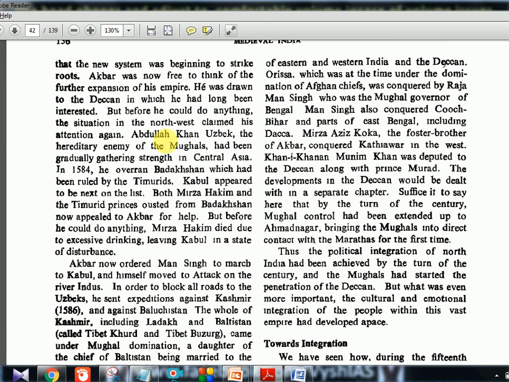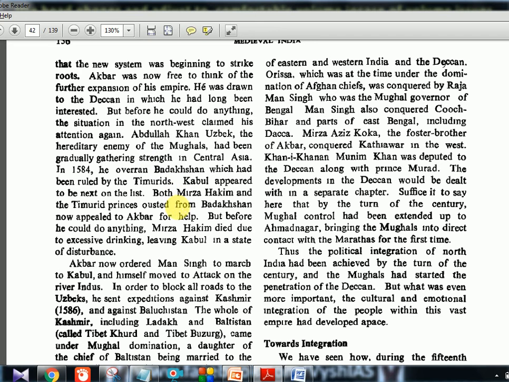This Abdullah Khan Uzbek, a hereditary enemy of the Mughals, had been gradually gathering strength in Central Asia. In 1584, he overran Badakhshan. This place, you can tell in the map, is around North Afghanistan, where it borders Tajikistan, Central Asia. So in that northern region, this fight between the Mughals and the Uzbeks was happening. Kabul appeared to be next on the list.